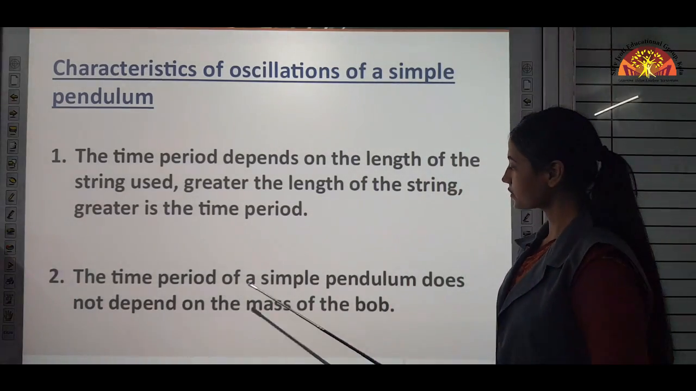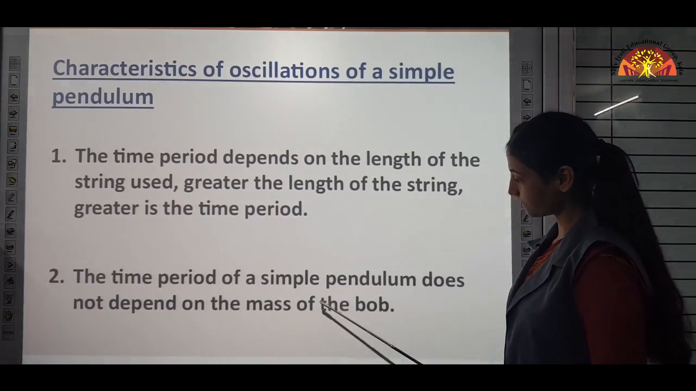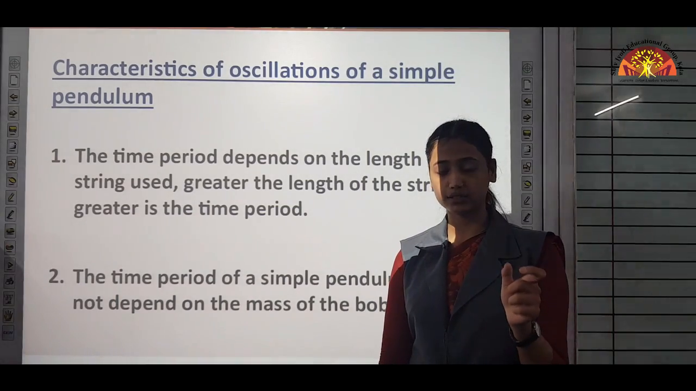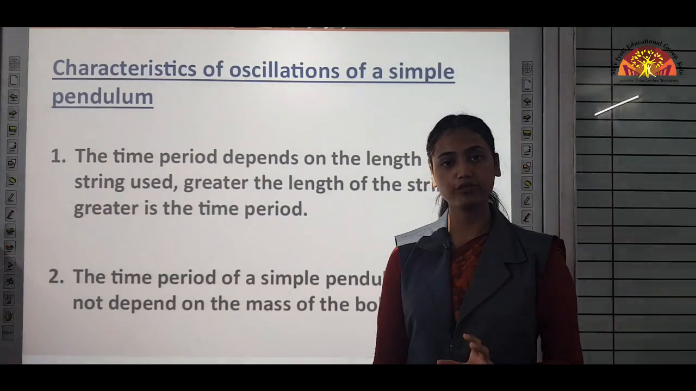The time period of a simple pendulum does not depend on the mass of the bob. The weight of that metallic ball is independent of the time period.